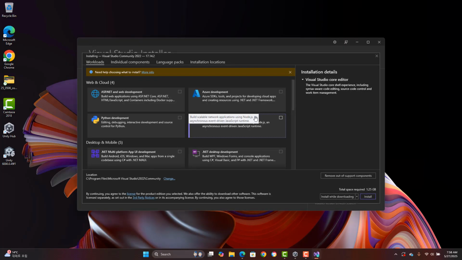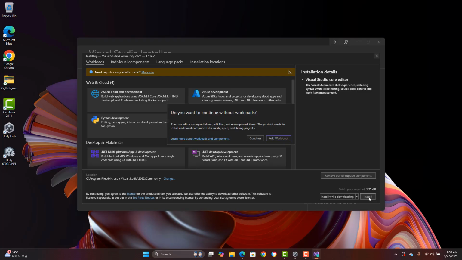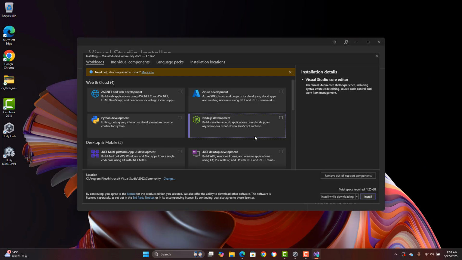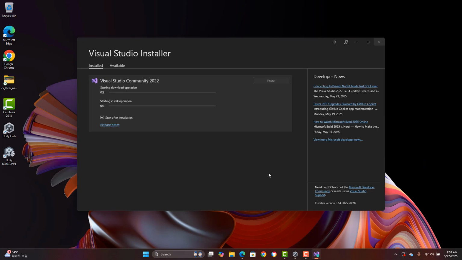And for this, I'll just keep my default settings. You can always change these settings later. And if you want to customize your workspace and things, you can do that too, but I'll just keep it simple for now.